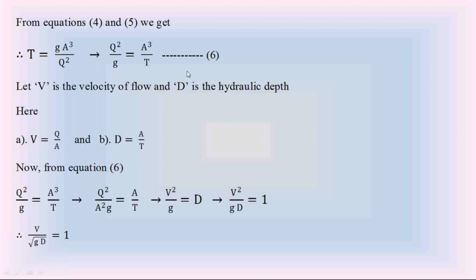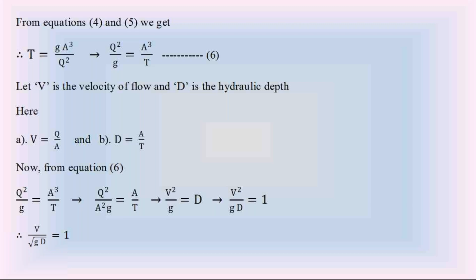At minimum specific energy condition, that is, at critical depth, which is very important, the depth of water flow is critical depth yc. So at minimum specific energy condition, Q square by g is equal to A cube by T, equation 6.